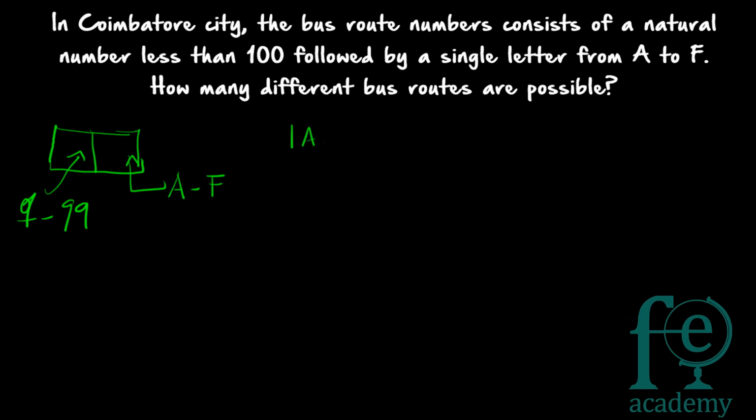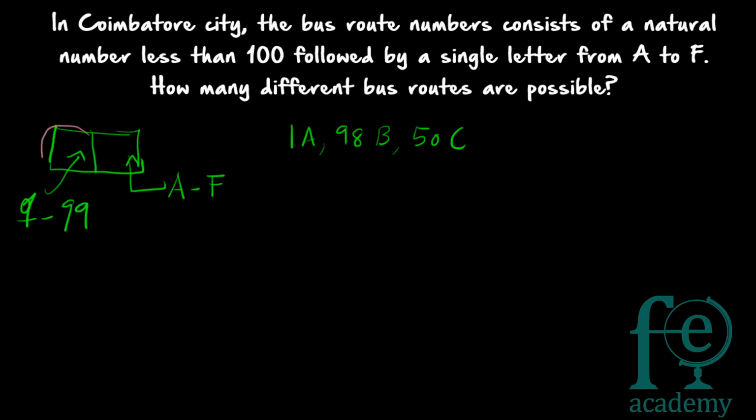So 1A is one route possible, 98B is one route possible, 50C is another route possible. So likewise, how many different bus routes will be possible? That is the question. First, we are giving a number from 1 to 99 and second is a letter from A to F. So how many different bus routes will be possible?